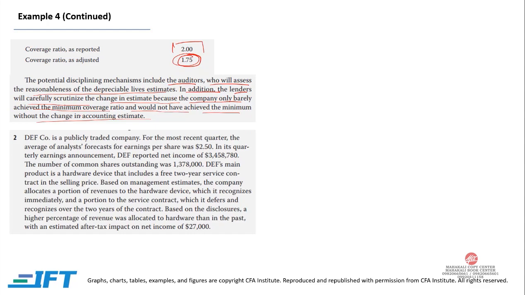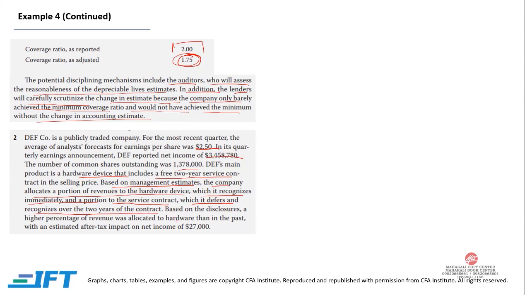Part 2. DEF company is a publicly traded company. For the most recent quarter, the average of analyst forecast for earnings per share was $2.5. In its quarterly earnings announcement, DEF reported net income of 3.458 million. The number of common shares outstanding was 1.378 million. DEF's main product is a hardware device that includes a free 2-year service contract in the selling price. Based on management estimate, the company allocates a portion of revenue to the hardware device, which it recognizes immediately, and a portion of its service cost, which it defers and recognizes over the 2 years of the contract.